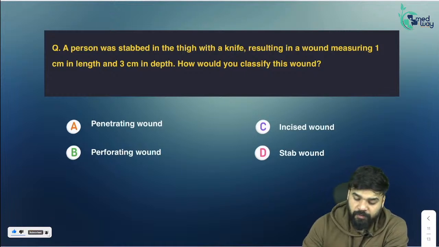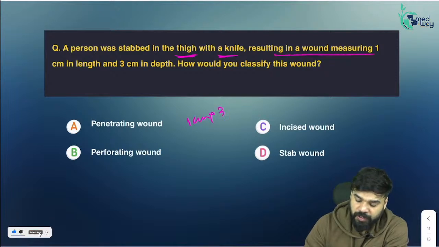Next is, a person was stabbed in the thigh with a knife, resulting in a wound measuring 1 centimeter into 3 centimeter in depth. How would you classify this wound?